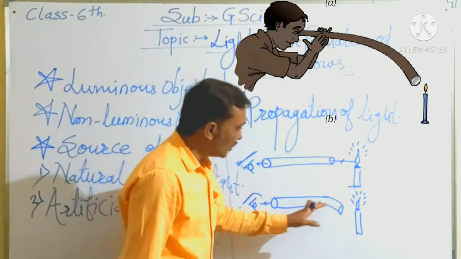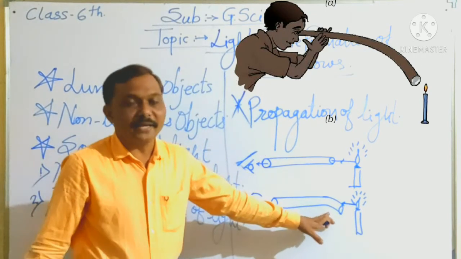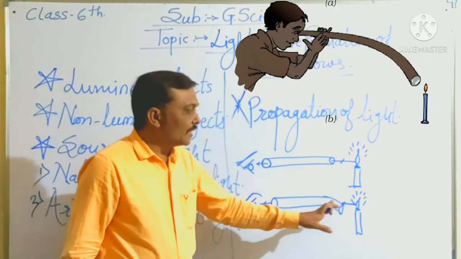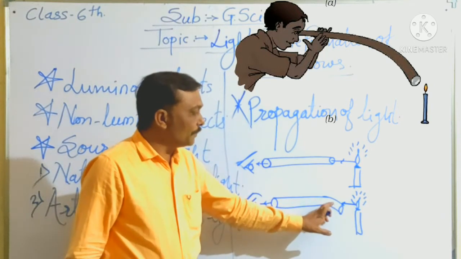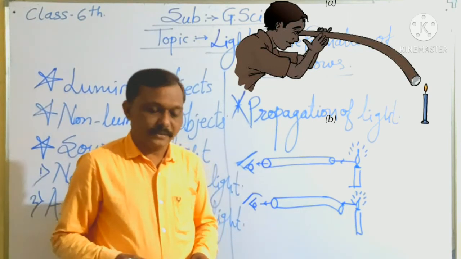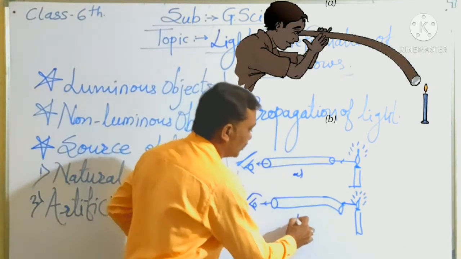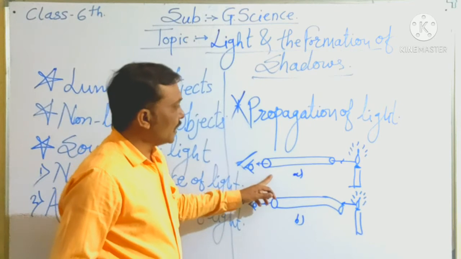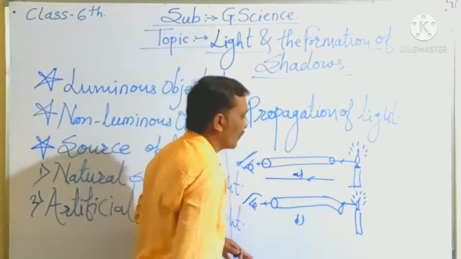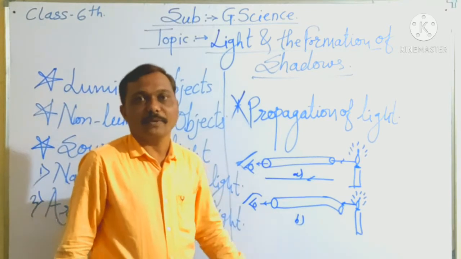Why? Because here we bend the pipe, so that's why the candle rays do not enter the pipe and we can't see the light. It means that here we can clearly understand that in activity A we can clearly see the light. Why? Because light goes in a straight line, and due to light traveling in a straight line we can't see when the pipe is bent.